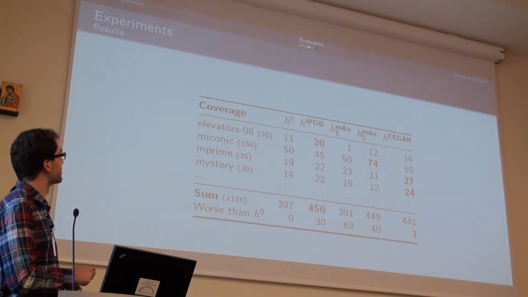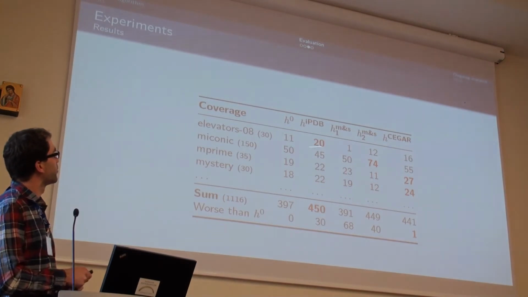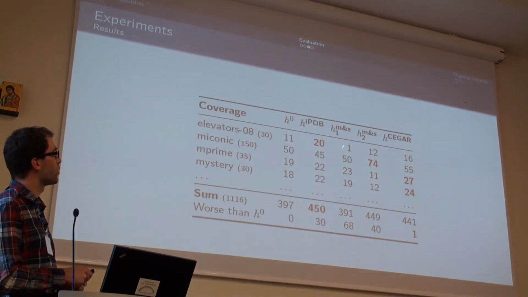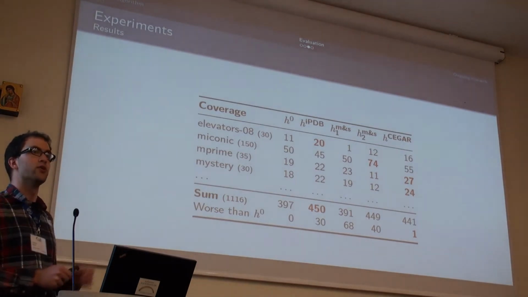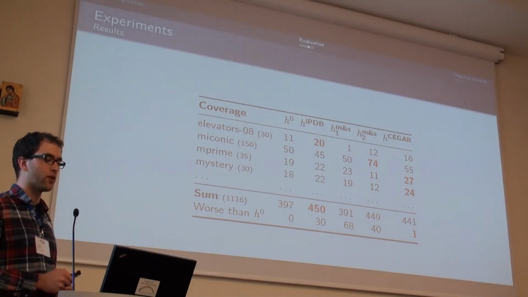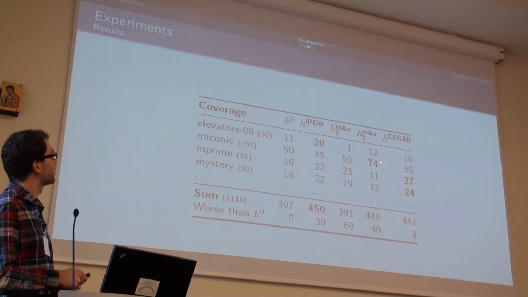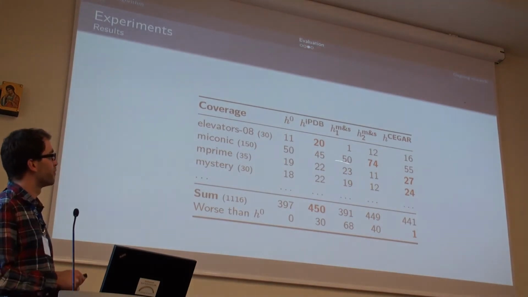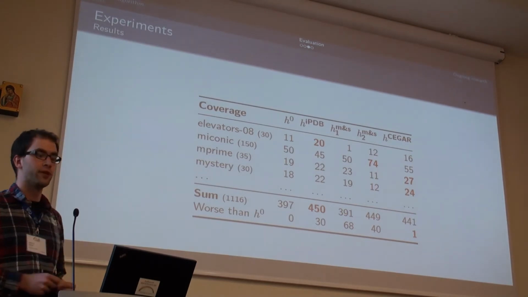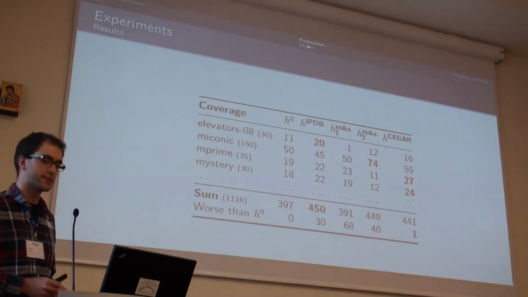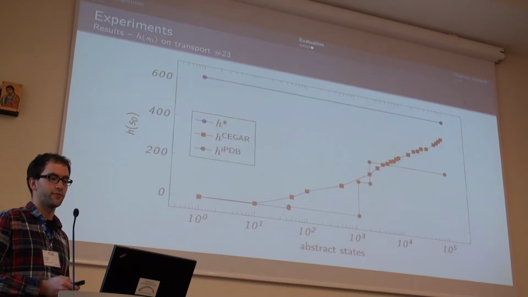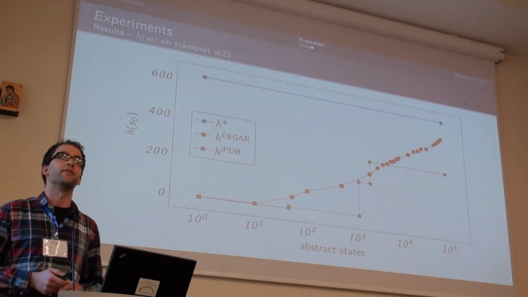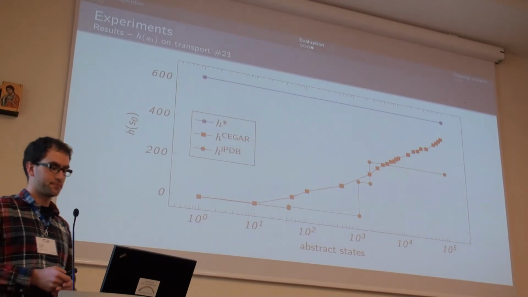When we look at some example domains, we can see that it is usually the case that we perform better than 1 or 2 of the other approaches, usually not better than all 3. But in some domains, for example in Mprime and Mystery, we perform better than all 3 methods we compared against. Okay. And this can be partly explained when we look at the informedness of the heuristic.